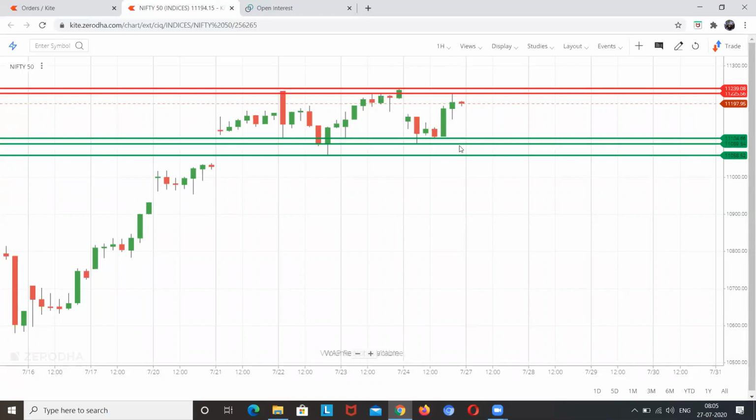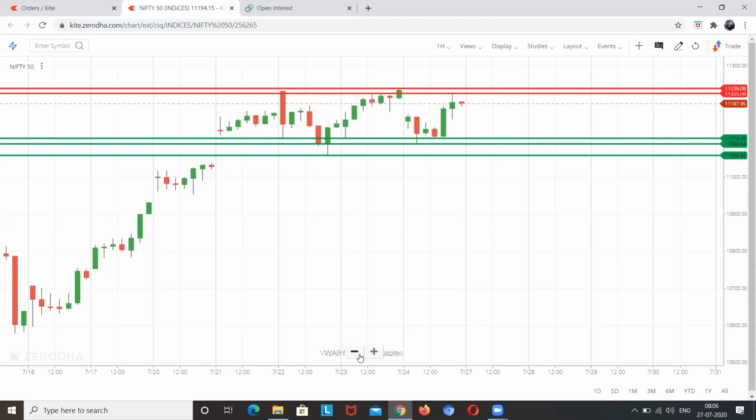So we'll keep our stop loss somewhere around 11,190. And if it gives a breakdown on the downside, so if the hourly close comes beyond the 11,050 level, then we will be shorting the Nifty, and our stop loss will remain somewhere around this 11,110. There we will be keeping our stop loss.